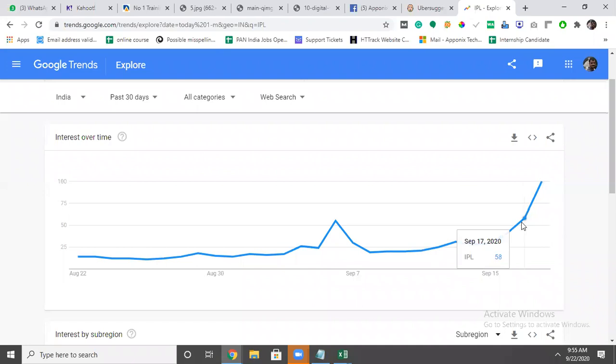It means people are searching more and more. This is called a seasonal word. If you do the keyword analysis properly, then only you can succeed. I can tell you in a word, whether you do competitor research or keyword research, that is a must in digital marketing. Without that you will not get any idea. If you go blindly, there is a chance of going wrong in your marketing strategies.